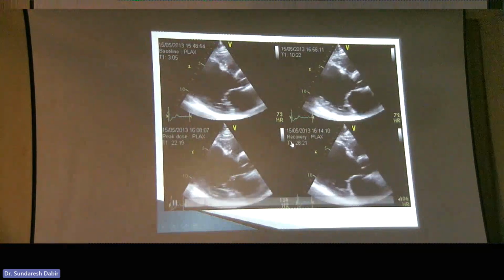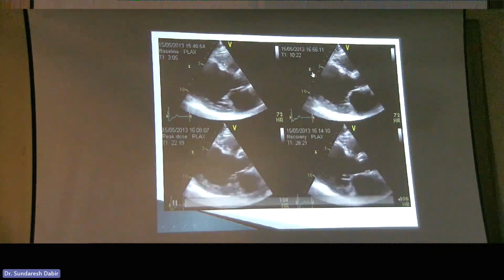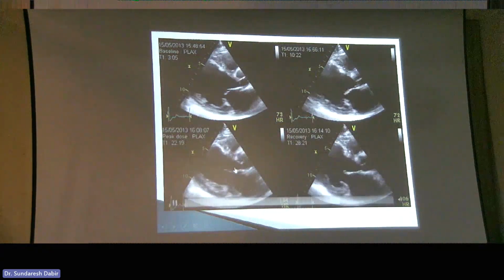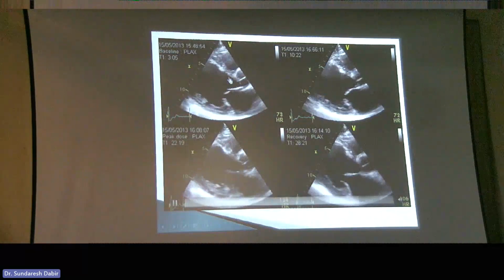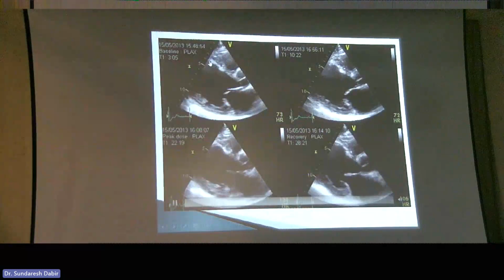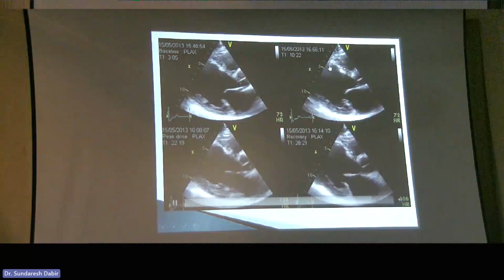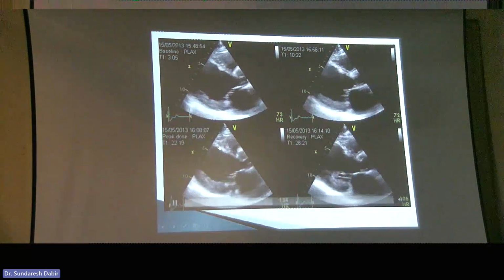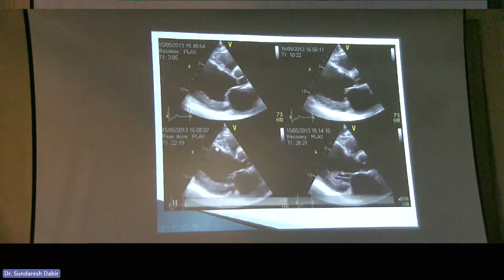Last minute, let's just go over one or two cases here. Look at this dobutamine stress echo at rest, low dose dobutamine here. This is peak dose here, and this is recovery on the bottom right. So you can see that looks like there's an anterior septal MI. It's hyperechoic, and there's resting wall motion abnormalities at low dose, at rest, which do not get better at low dose, and which stay the same, don't get better at high dose. So this anterior septal wall is dead. It's not viable. Nothing is happening.